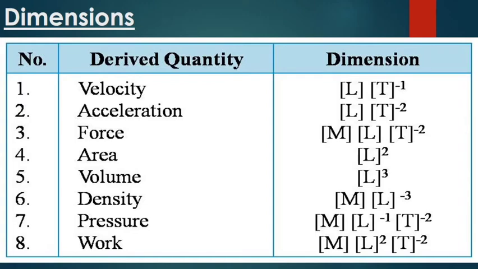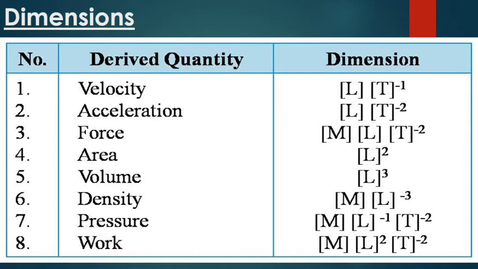Okay, so the formula of pressure is force per unit area, and we have already taken out the dimension of force, MLT inverse -2. Since area is in the division, L square cancels out with L, so the numerator L becomes L inverse. So M L inverse T inverse -2 is the dimension of pressure.